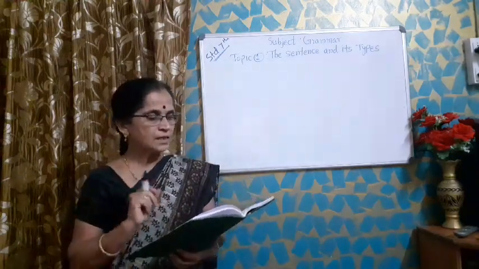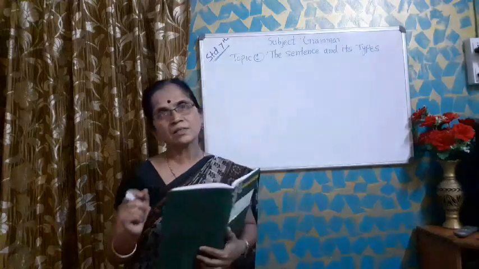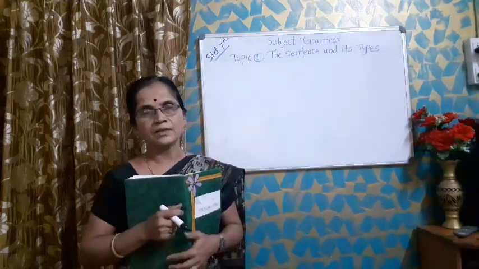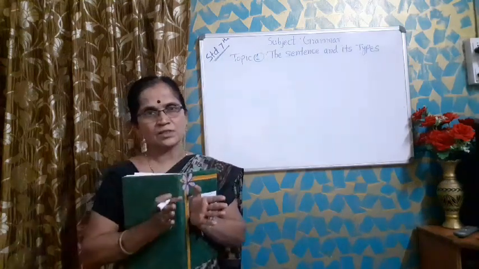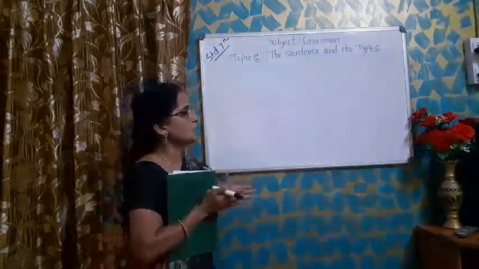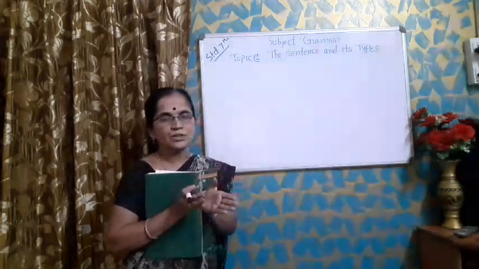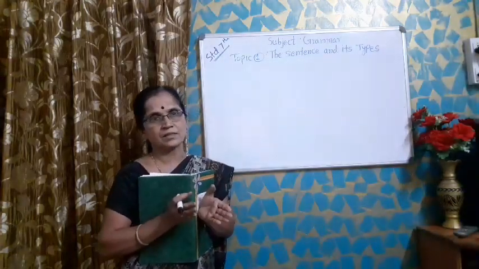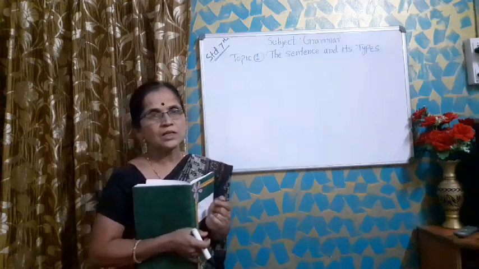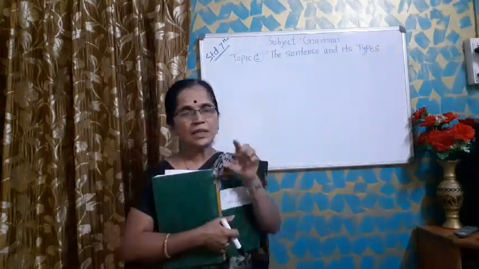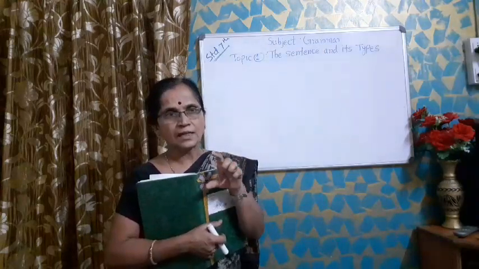It states something and makes a complete sense. What is meant by a sentence? A group of words or the combination of words which gives us a complete sense, a complete thought, is said to be a sentence.